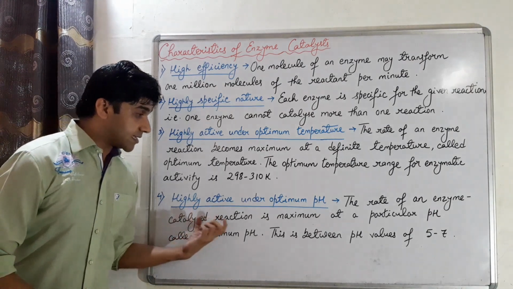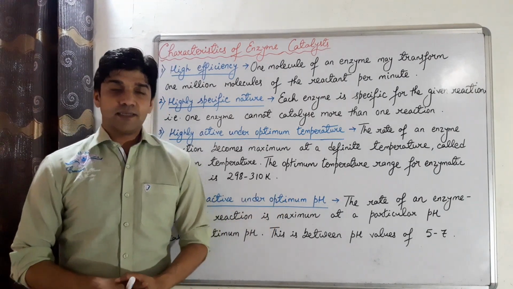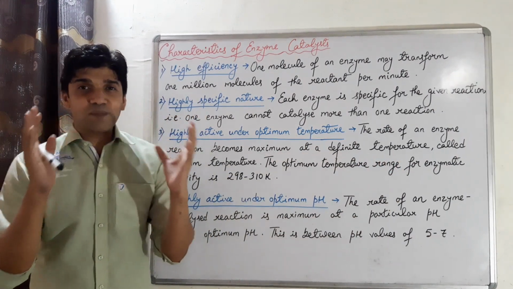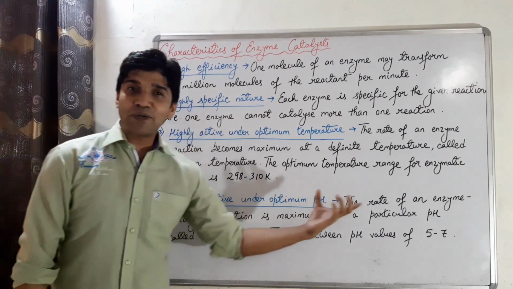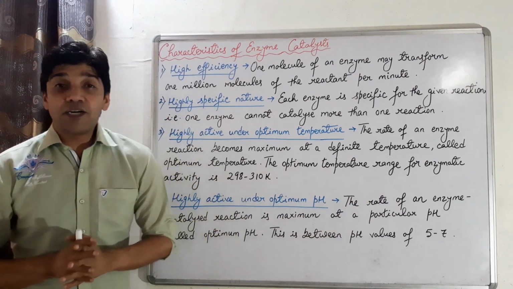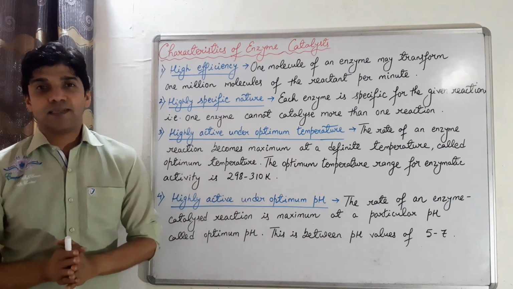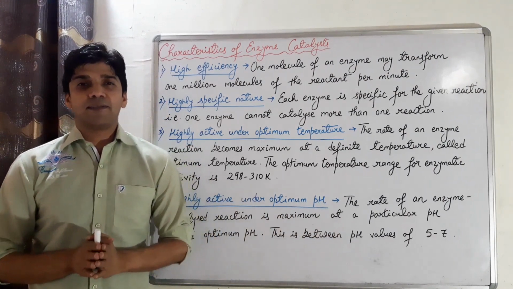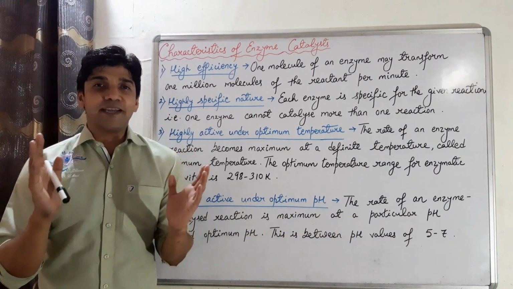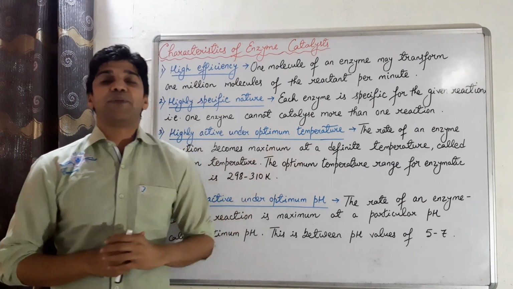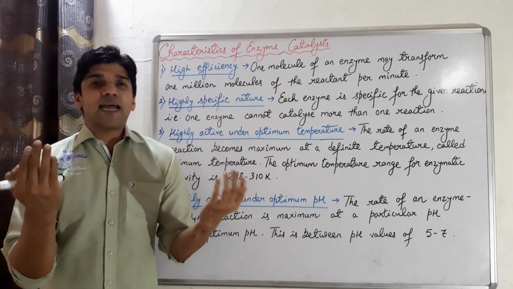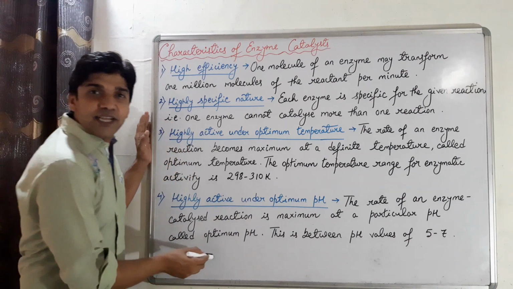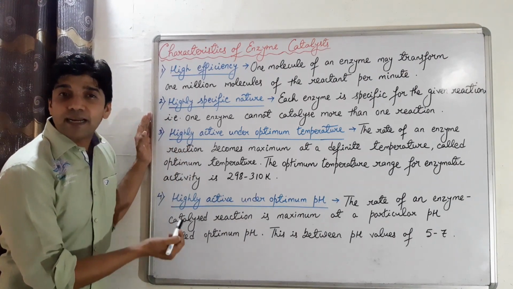Next, highly active under optimum pH. The rate of enzyme catalyzed reactions also becomes maximum at a particular pH, and that pH is called optimum pH. This is in between pH values 5 to 7. That means the enzymes work best in between 5 to 7 pH values, that is, in between the slightly acidic to neutral pH values. That's the optimum pH range for the enzyme catalyzed reactions.